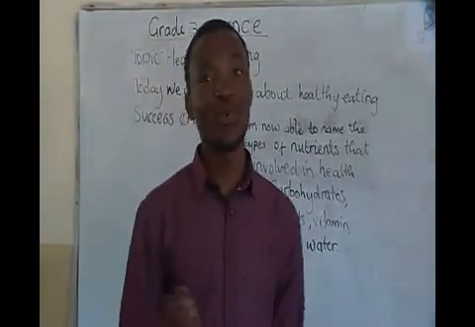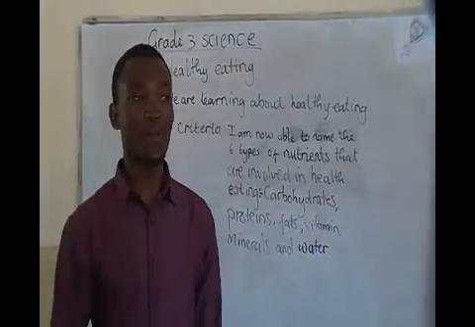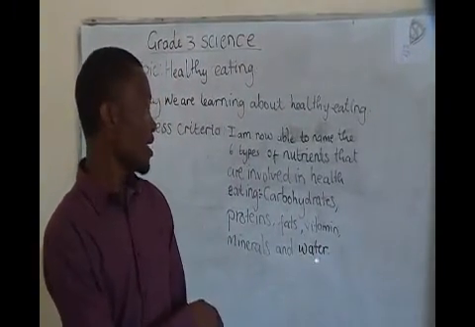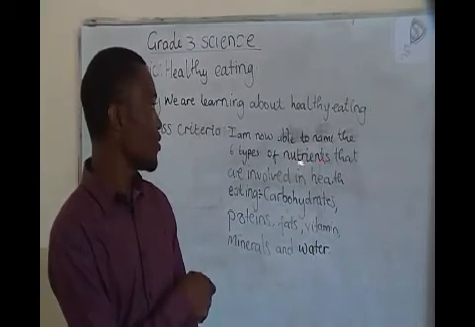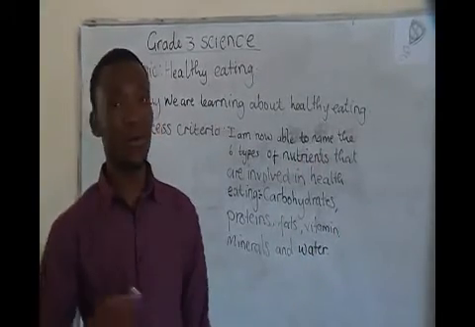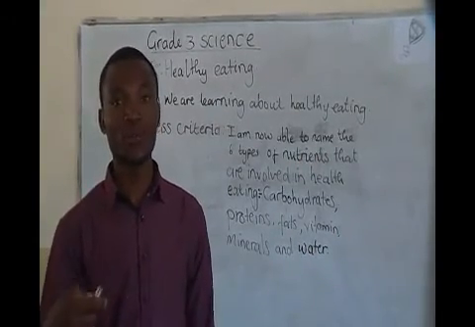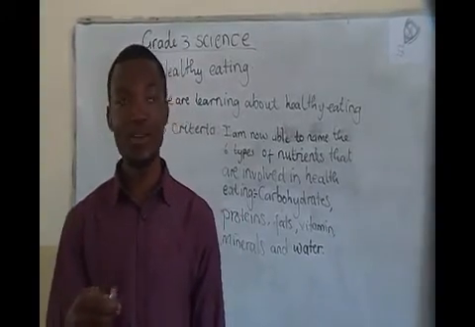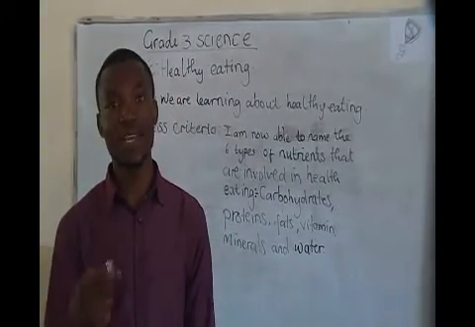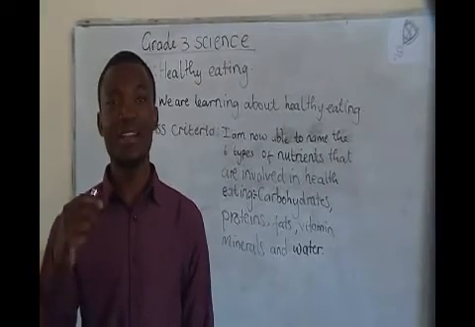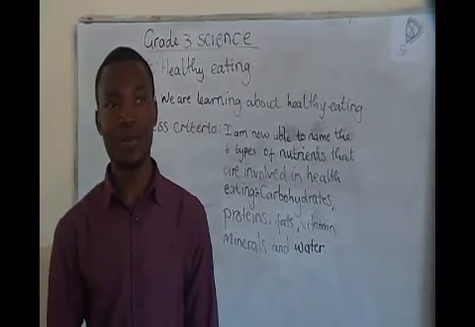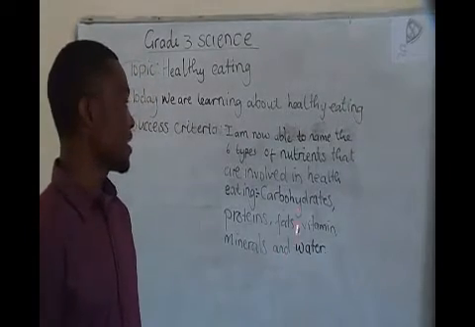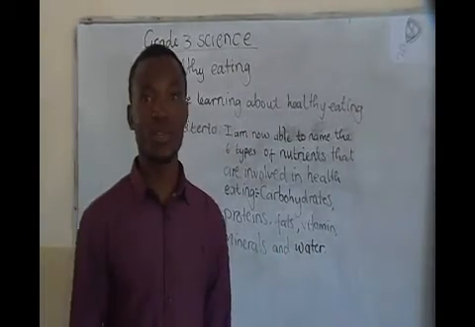Every day here at school we've been advising you to come with a bottle of water. The reason being, we want you to be healthy. So water is also one of the nutrients that we get, okay? We should be able to have more water in our body. For what reason? For not having dehydration. Dehydration is the loss of water out of our body. Okay, so basically this is what we've been talking about, the 6 types of nutrients.